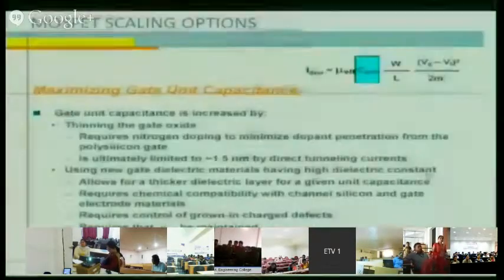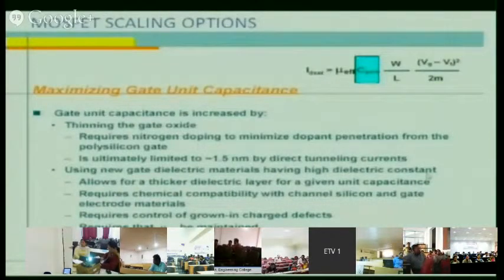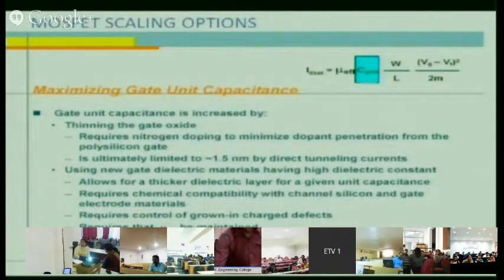As I told you, the structure of MOSFET is the same. There is a source, there is a drain, there is a gate. But as we reduce the size, the materials are changing. So those are different MOSFET devices with different materials. Though the structure and topology are the same, the materials are different. The concept requires a thicker dielectric and chemical compatibility with the channel silicon and gate electrode material.